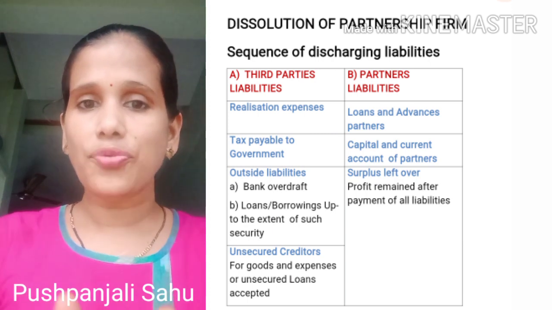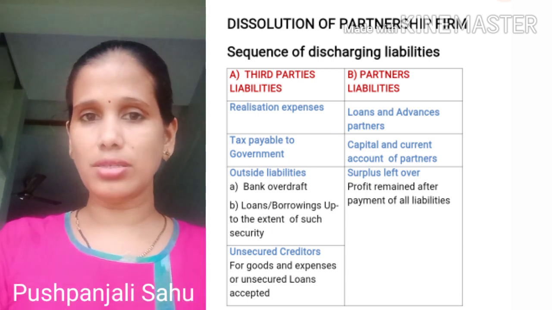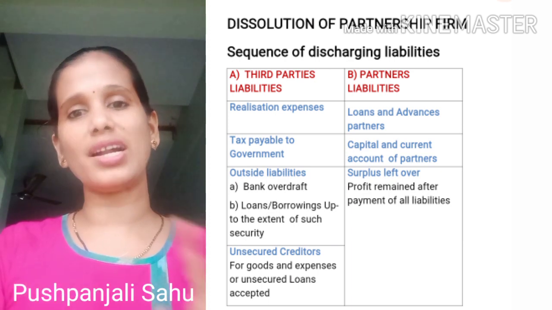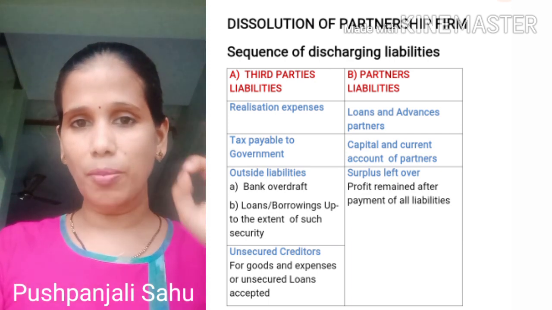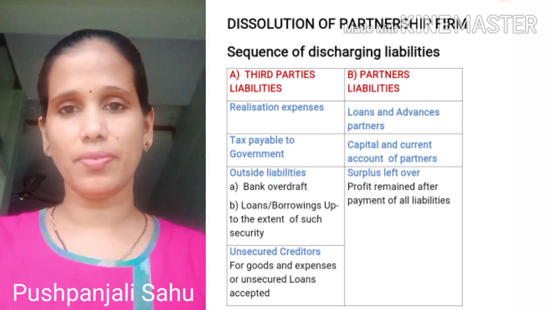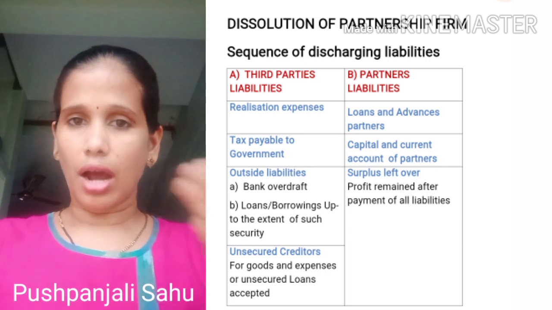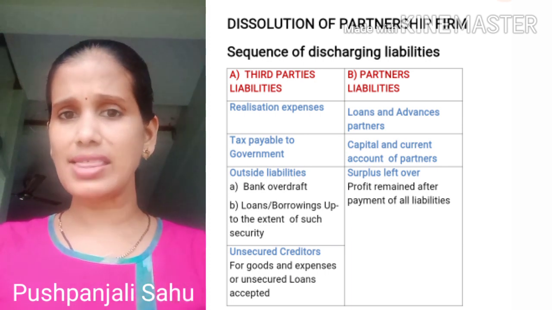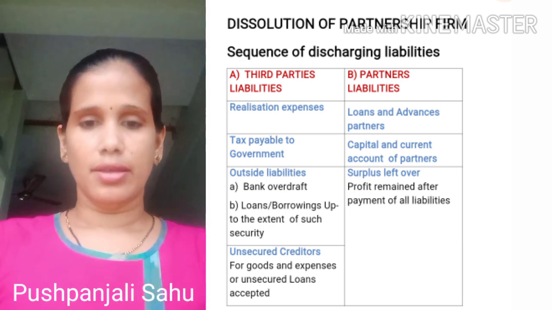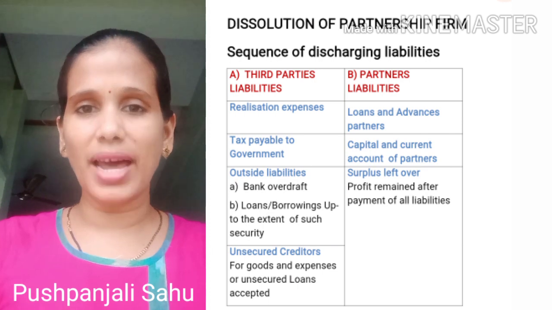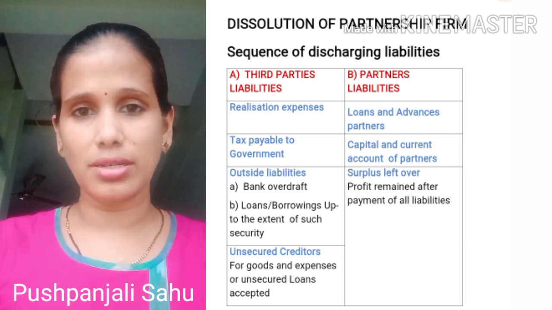So after paying off the third parties, the first amount will be paid to partner A, the amount of loan that he had given to the partnership firm. Okay, after paying off this particular partner's loan amount, the next thing is that we are going to see what are the capital and current account balances of the respective partners.